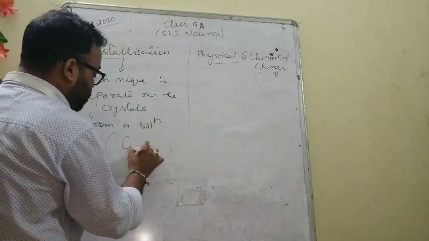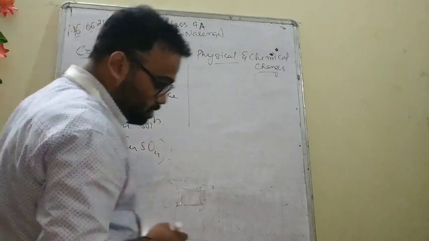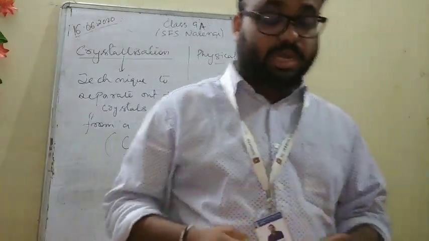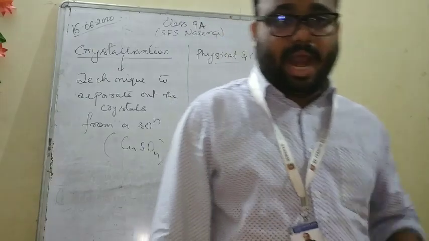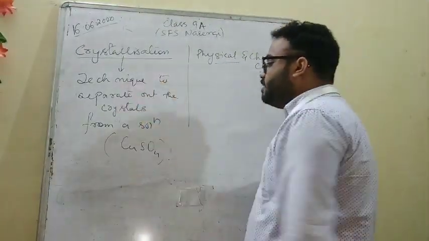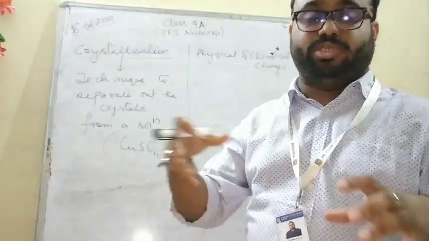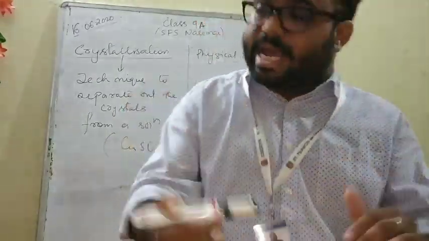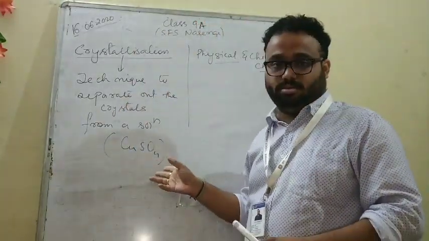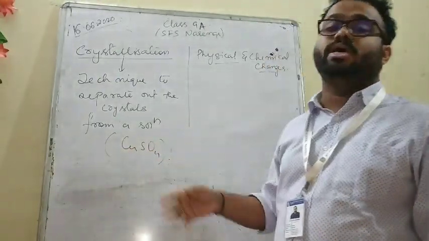Say for example, a copper sulfate solution. Copper sulfate solution is blue in color, and if you apply the technique of separating out the crystals, which is generally done by cooling, that method is called crystallization, which is generally done in the case of CuSO4.